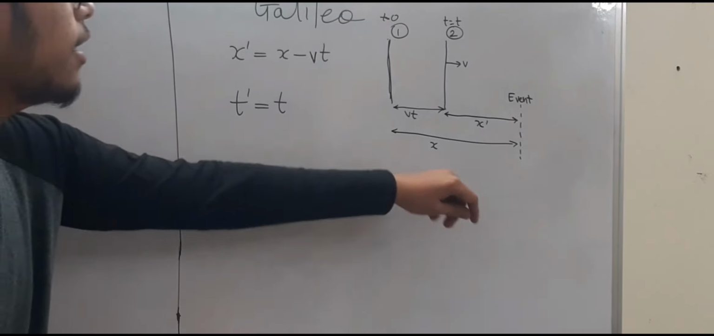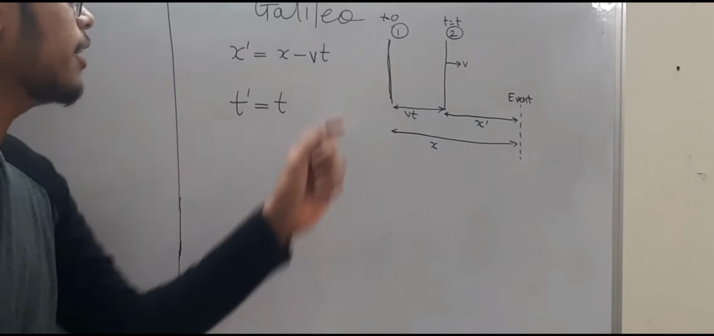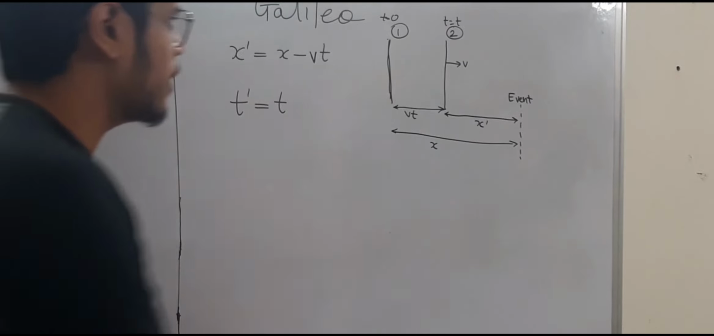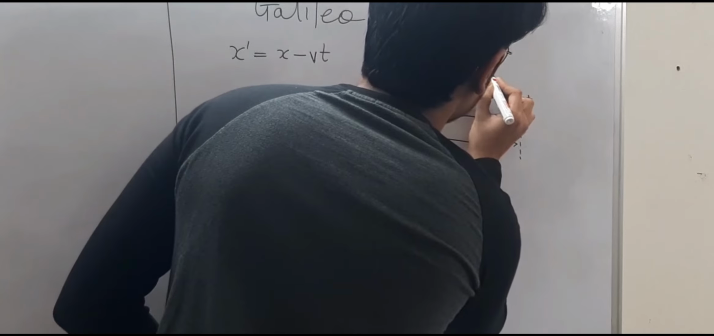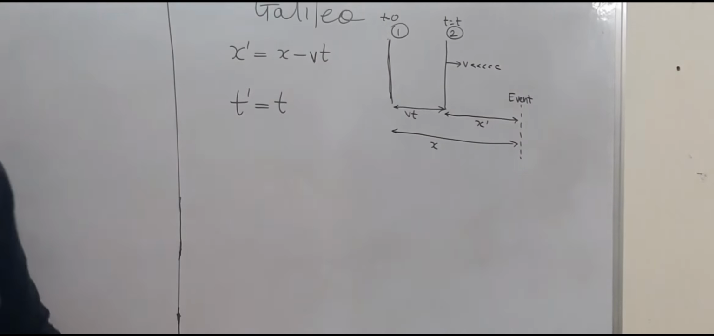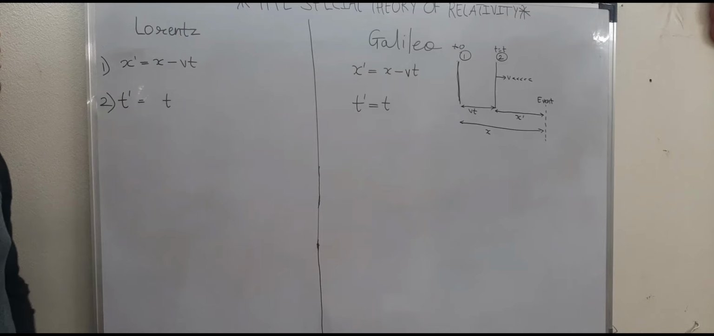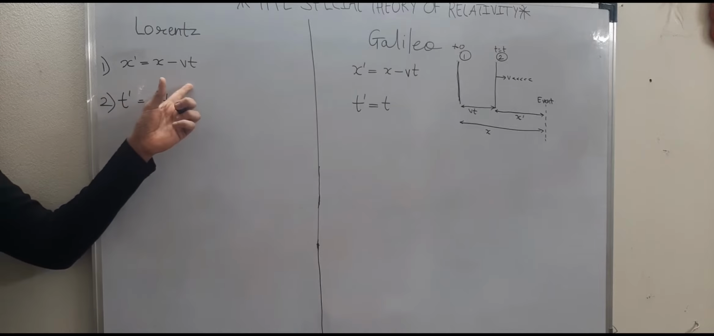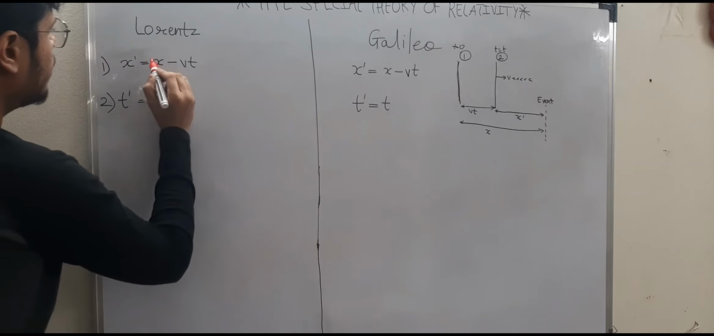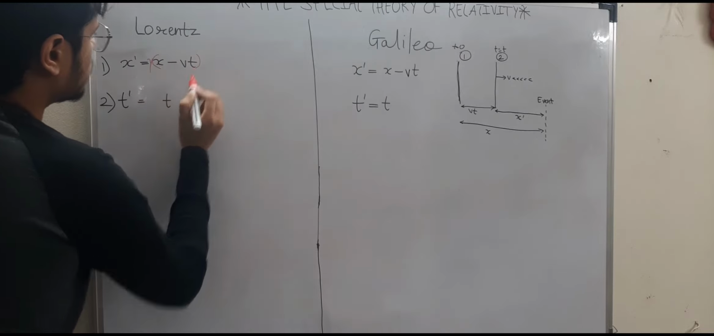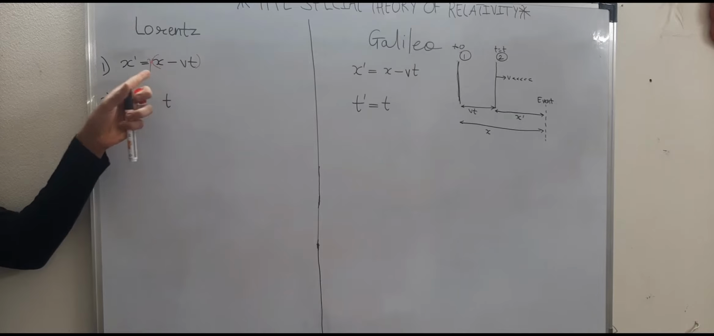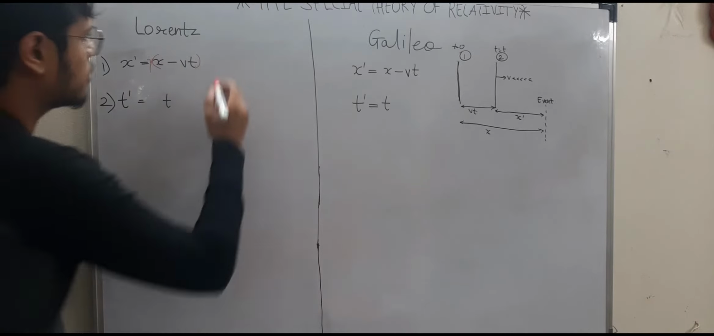Right? So this is what Galileo said without considering relativity, because this speed is going to be very small compared to the speed of light. So relativity is not taken into account. Converse to this, what Lorentz said is that x dash equal to x minus vt is perfectly correct. However, you need to add a factor of gamma. And hence gamma is known as the Lorentz factor.